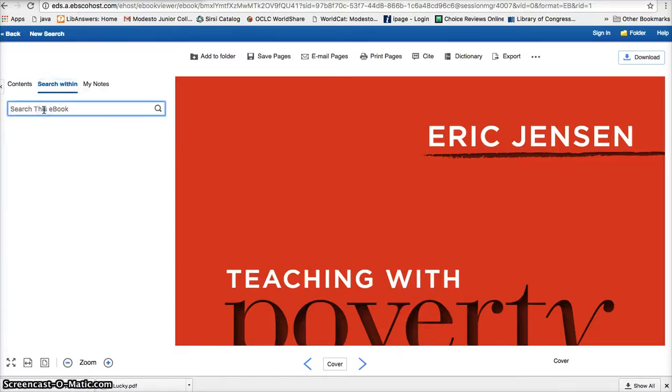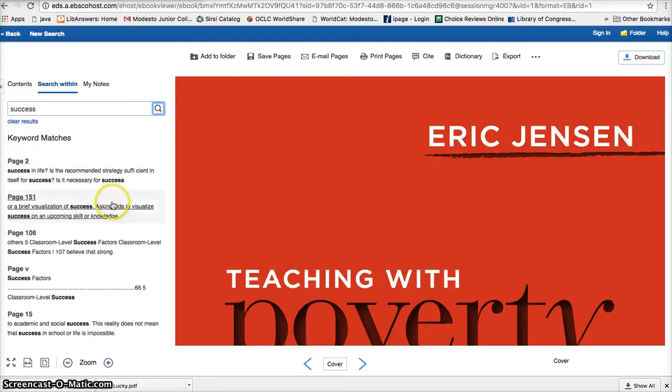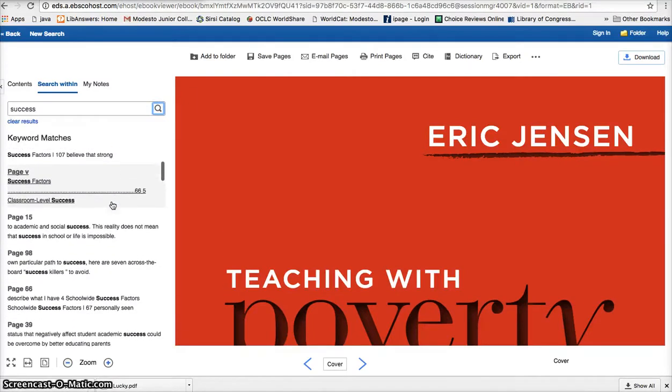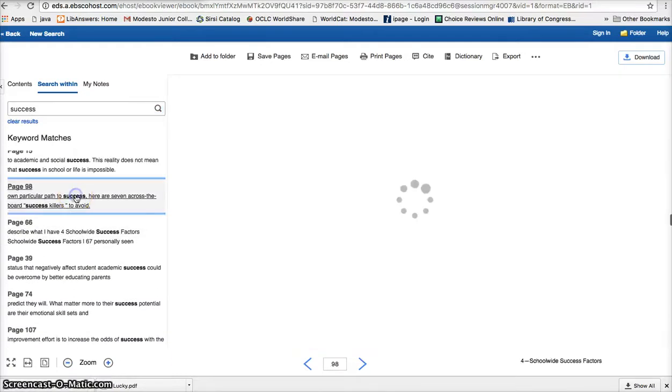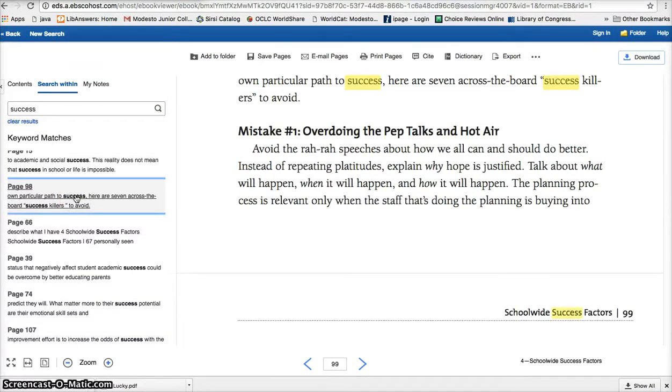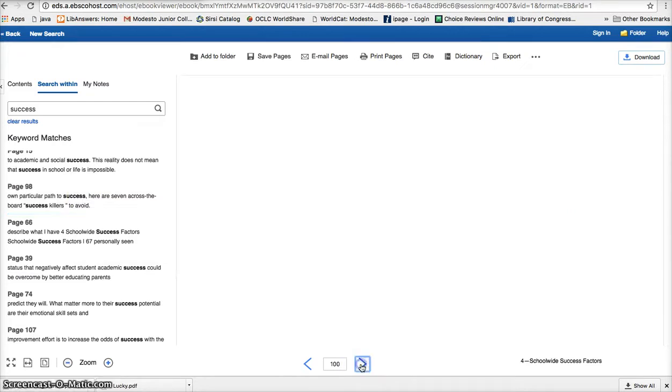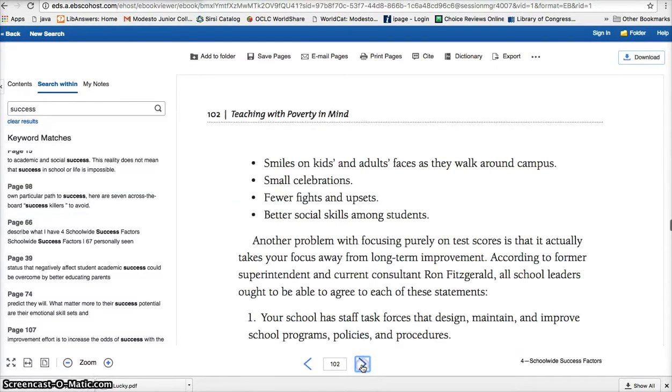and put in a search term. Say the word I'm looking for is success. I want to find chapters or paragraphs that have to do with success in education. And you'll notice that every page that my term shows up on appears over here, and if this is the page I wanted to read, I can simply click on it here and it'll jump to that part of the book, and I can go ahead and read through the book by advancing it this way.